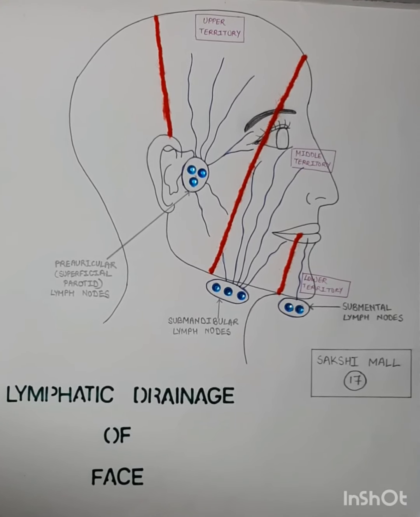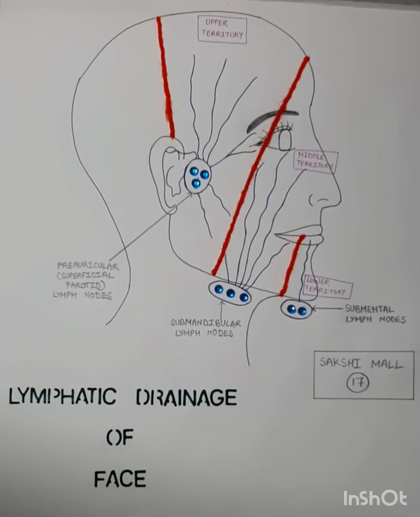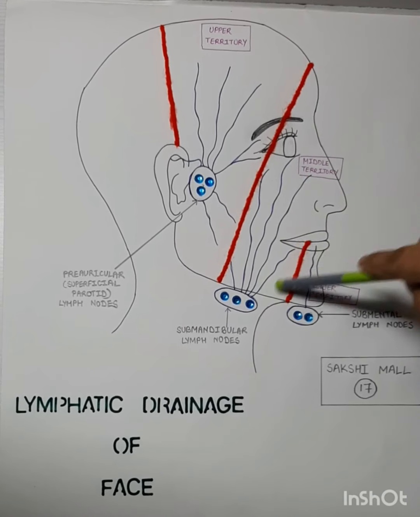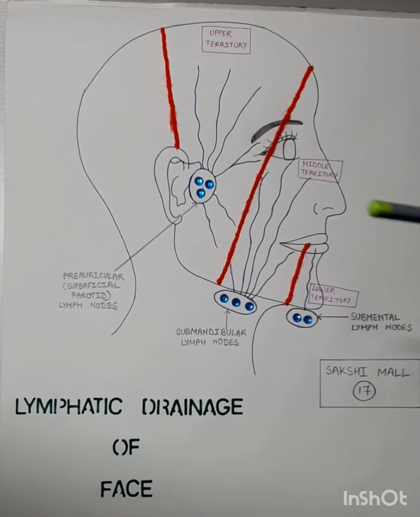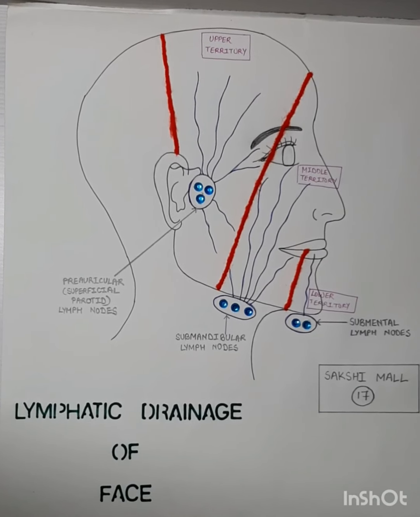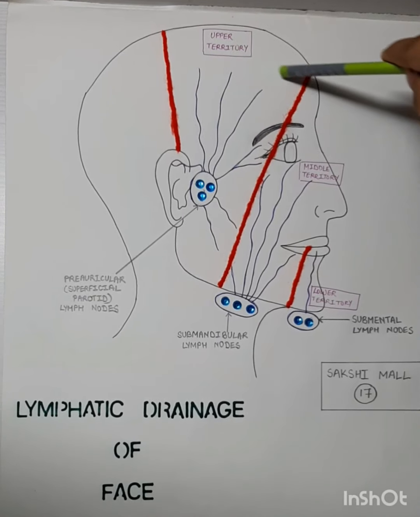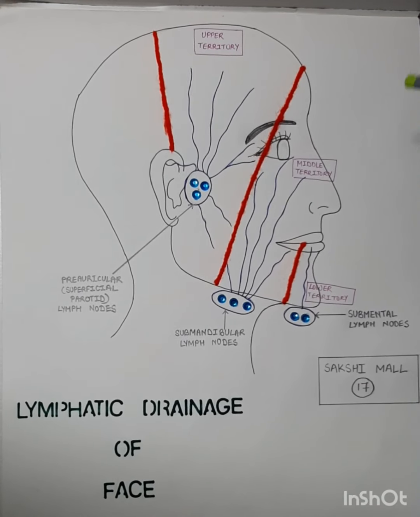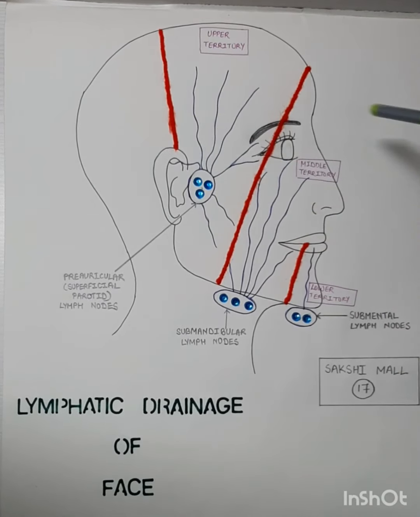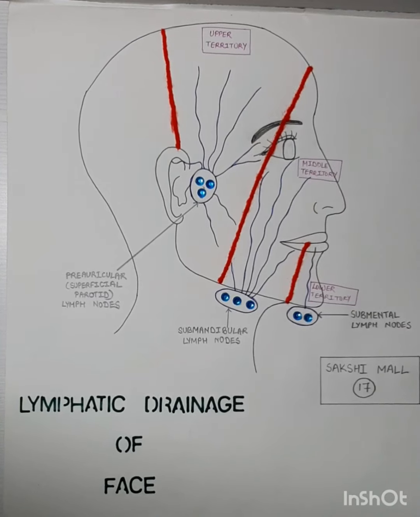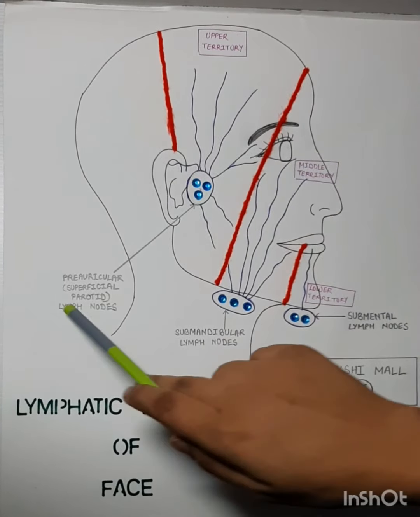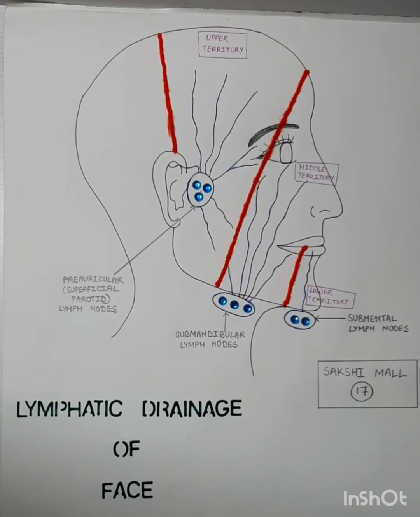Lymphatic drainage of face. The face is divided into three lymphatic territories: upper territory, middle territory, and lower territory. Upper territory comprises greater part of the forehead, lateral halves of the eyelids including conjunctiva, parotid area, and adjoining part of the cheek. The lymph from upper territory is drained into preauricular or superficial parotid lymph nodes.